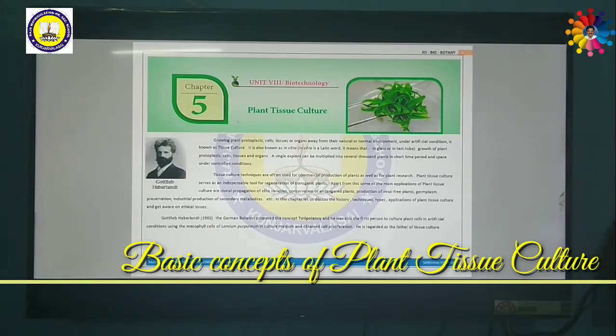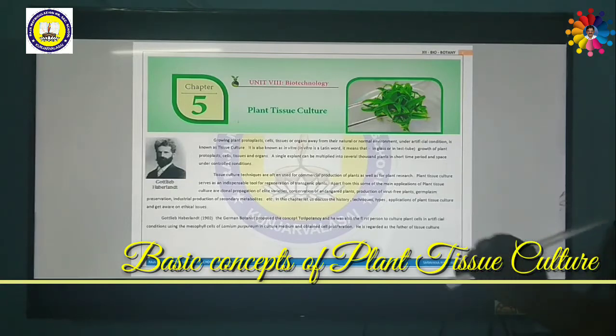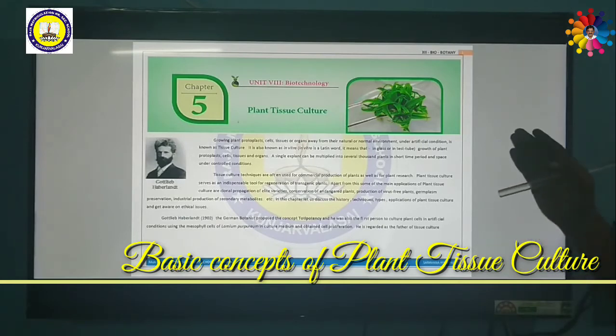G. Haberlandt, a German botanist, proposed the concept of totipotency. What do you mean by totipotency? The ability of plant cells or tissues to produce an entire organism is called totipotency. He was also the first person to culture plant cells in artificial conditions, using the mesophyll cells of Lamium purpureum in the culture medium and obtaining cell proliferation.